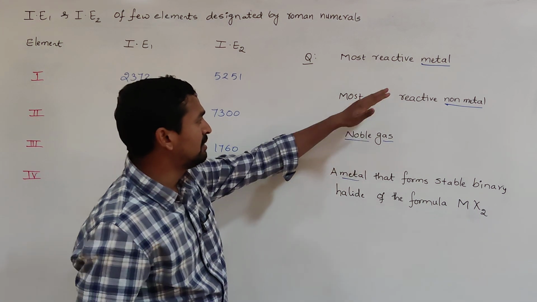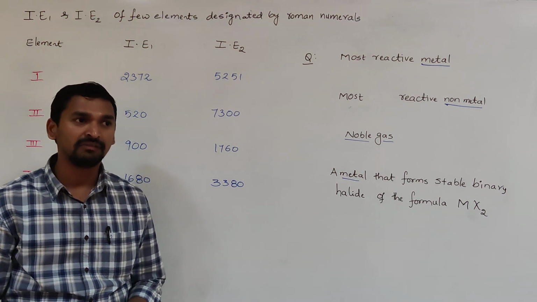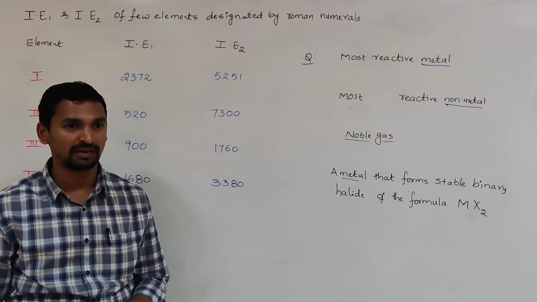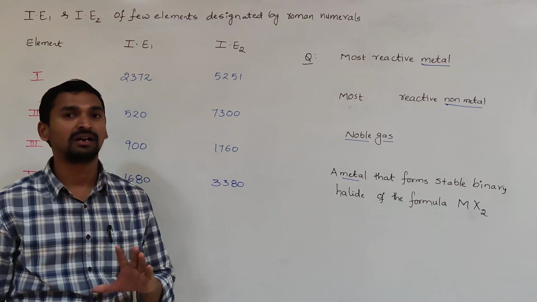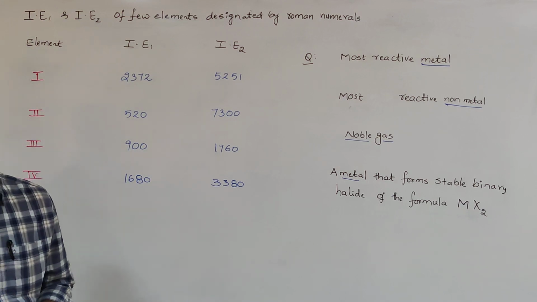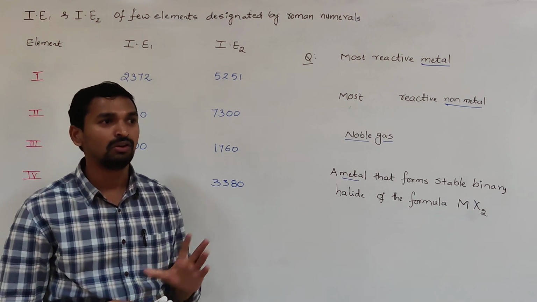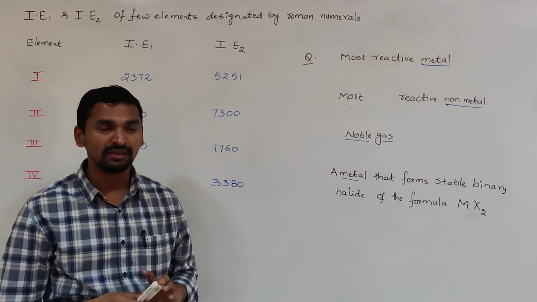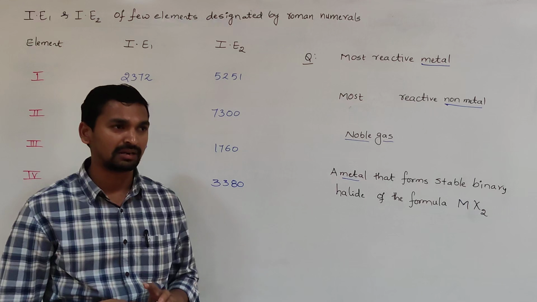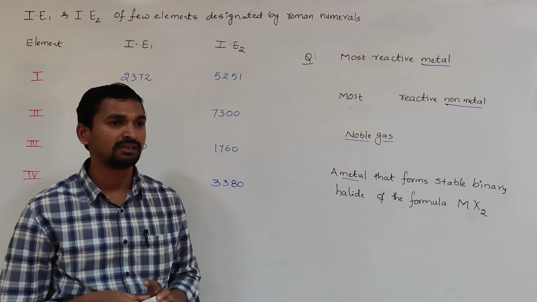First, noble gas, metals and non-metals. So here we need to define. Metals are those which are ready to lose electrons. Non-metals are those which are not ready to lose electrons. Noble gas means it is not ready to lose or gain electrons. Among the metal, non-metal and noble gases, which one should have the highest ionization enthalpy? Noble gases. Why? Because they already have a stable electronic configuration. If you want to remove an electron from that, it is very difficult. So that's why the first ionization enthalpy value is always very high.